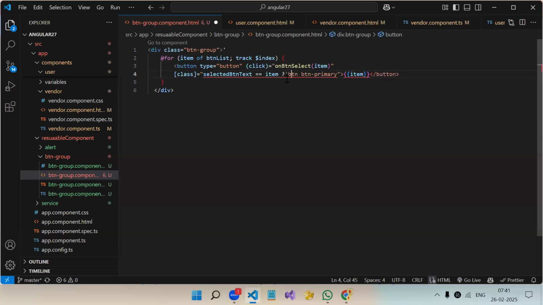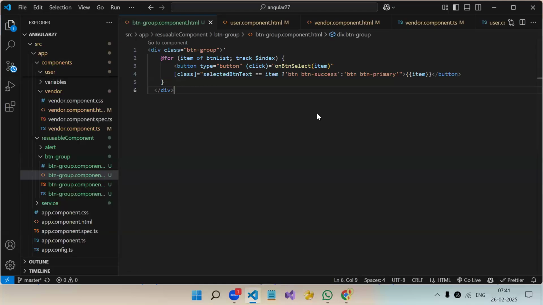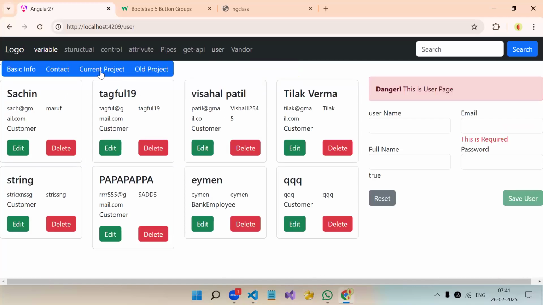If this is true, one class, otherwise the other. So see, we are in the for loop. If this variable has the same name as the for loop item, it will add the success color, otherwise the primary color. Let's save. So if I click on new form, let's go to user. See, understood? Now the button selection, whatever button the user has selected, that class is dynamically added. Understood?